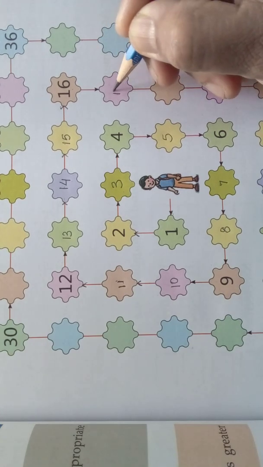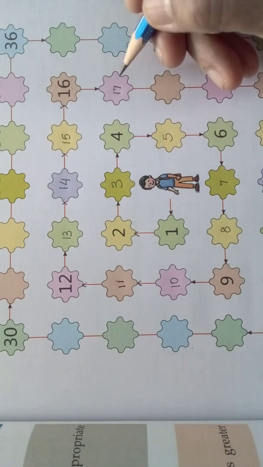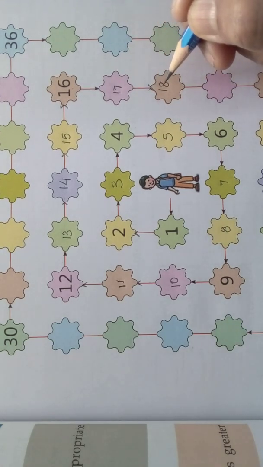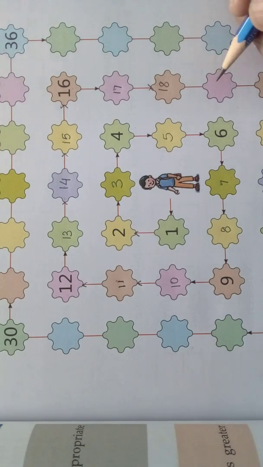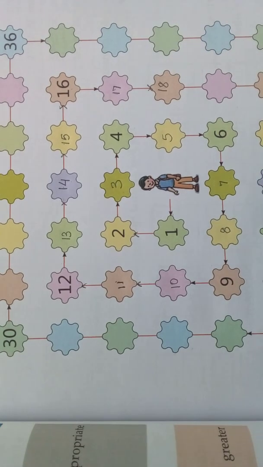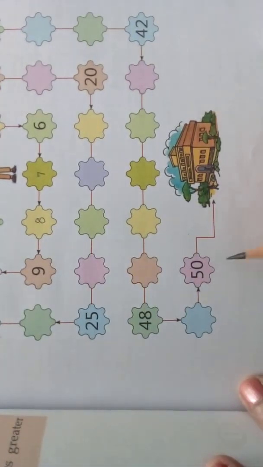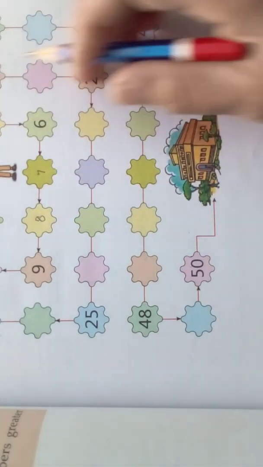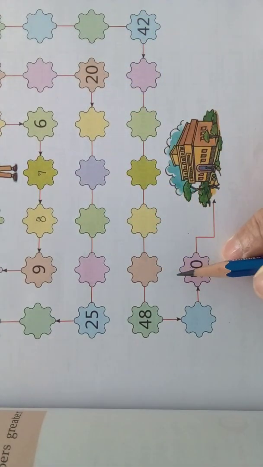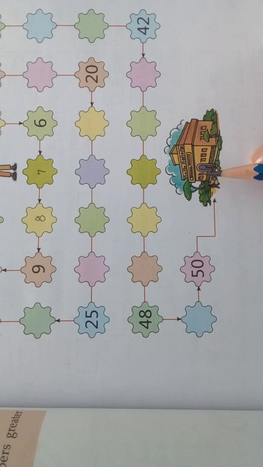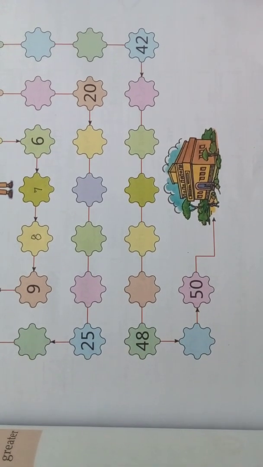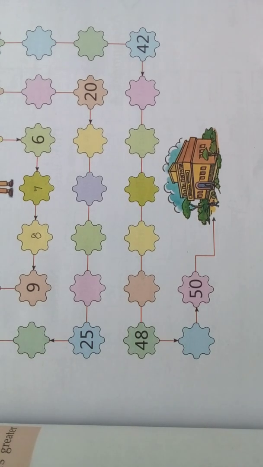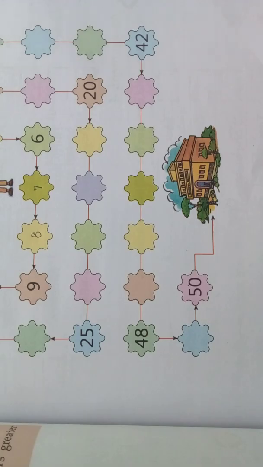After 16, 17. After 17, 18. Like that we should write the numbers. If we write the numbers and finish it, we will come to the school, so that the boy will come with you to his school. If you write the numbers, the boy will also come with you and you can take him to the school. Understood, children? How nice, no? So, help the boy reach his school in time. Come, we will go to the next page.